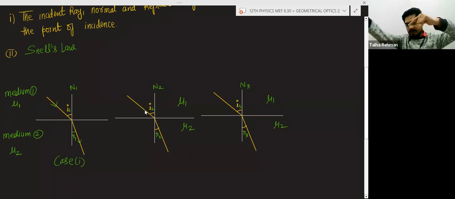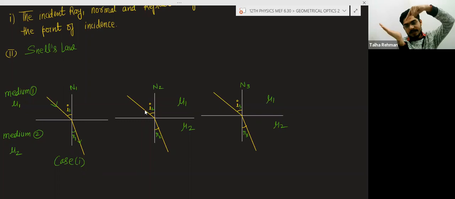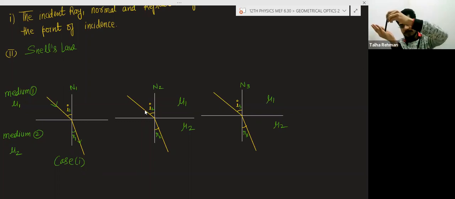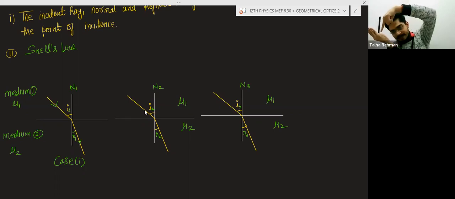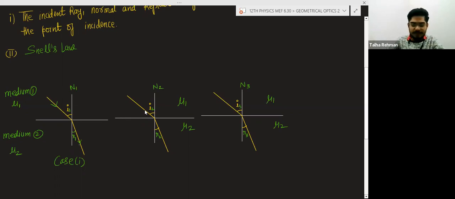Suppose this is the interface and this is the normal. First, the light ray is coming like this. Another time, the light ray is coming like this. Another time, like this. So the angle of incidence of the light ray is changing. Accordingly, the angle of refraction is changing.